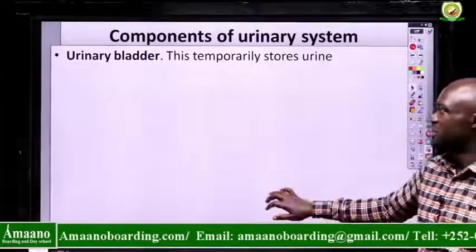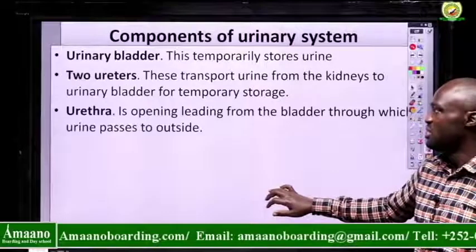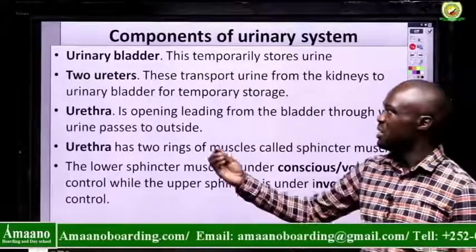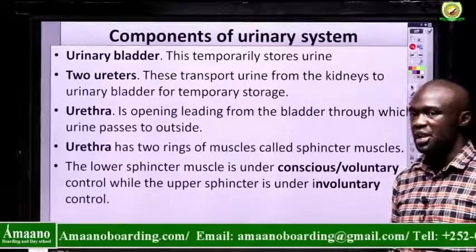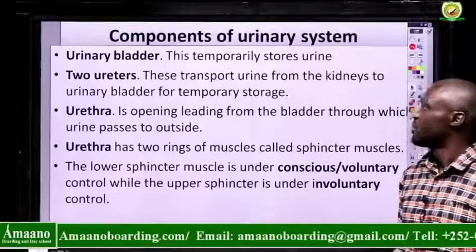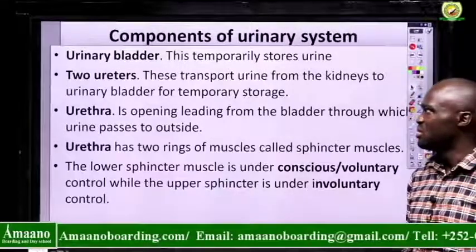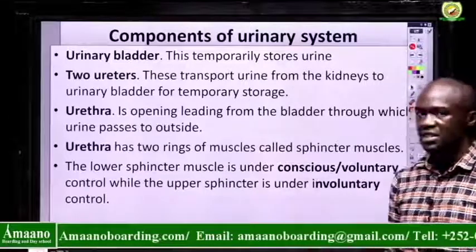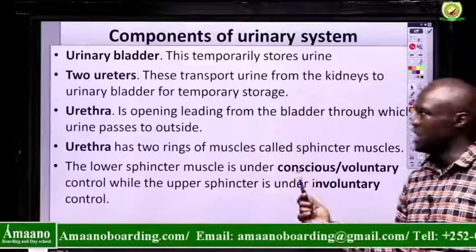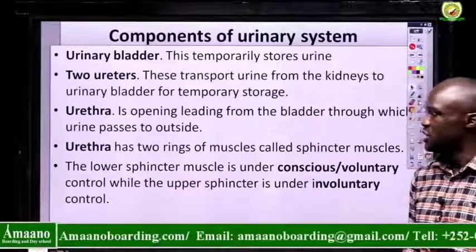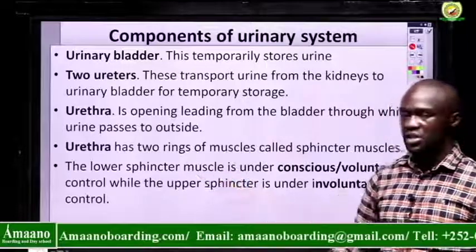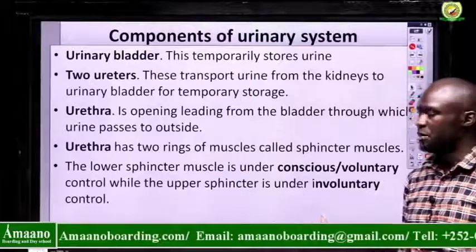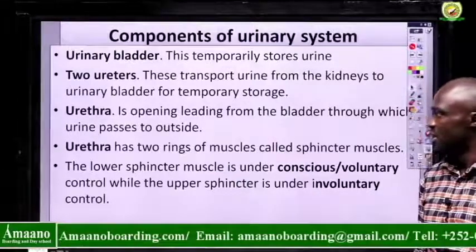Components of the urinary system, we have already seen many of them. So I've talked about the urinary bladder, which temporarily stores urine. I say it is temporarily because once it gets full, urine has to be removed. The two ureters transport urine from the kidney to the urinary bladder for temporary storage. We have the urethra, which is an opening from the urinary bladder through which urine passes to outside.